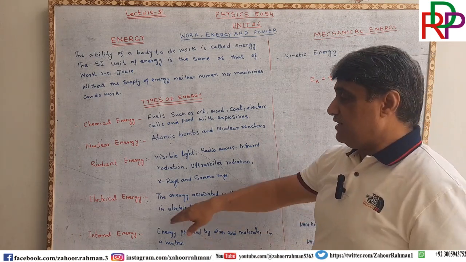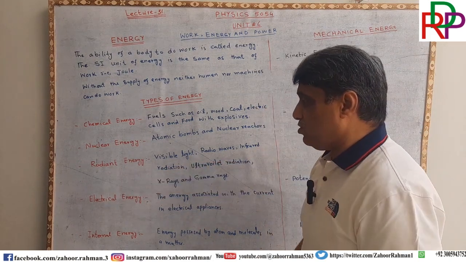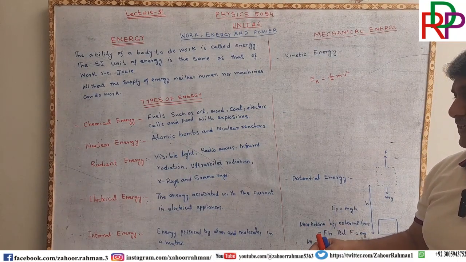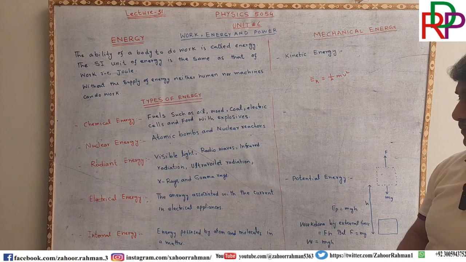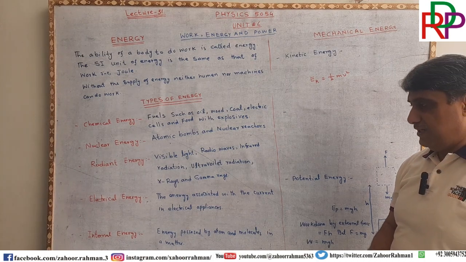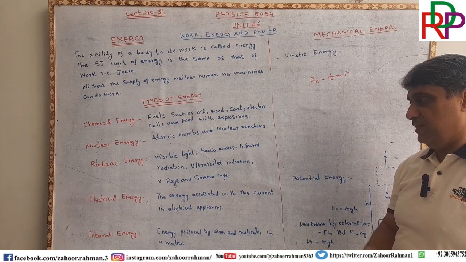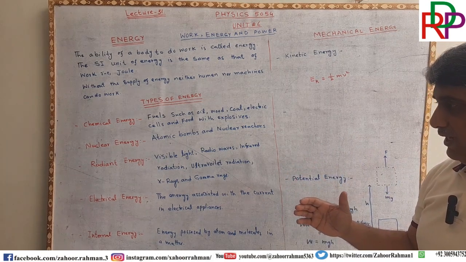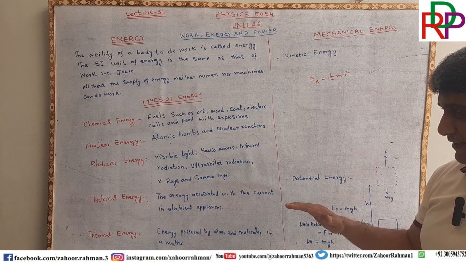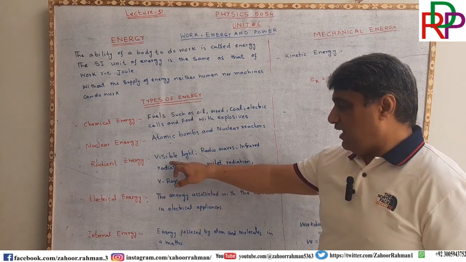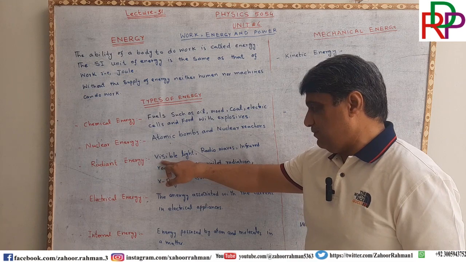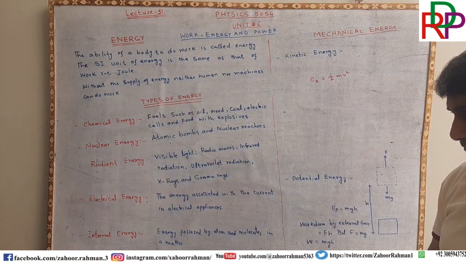Now, radiant energy is also a form of energy. In the electromagnetic spectrum, there are different types of radiant energy available. If we observe the electromagnetic spectrum, there are different types of energies, such as visible light.